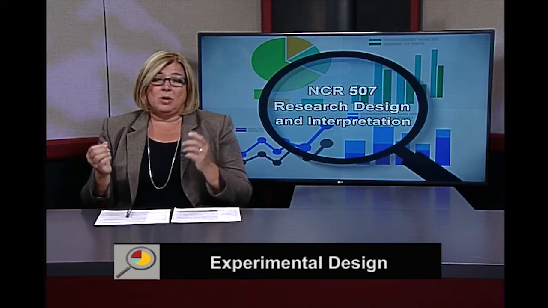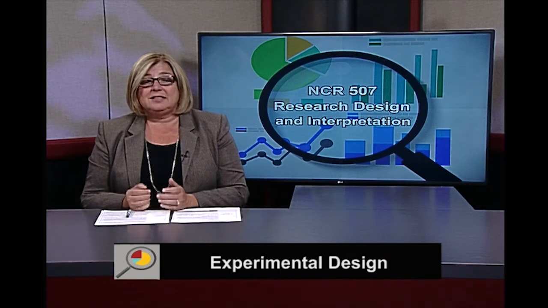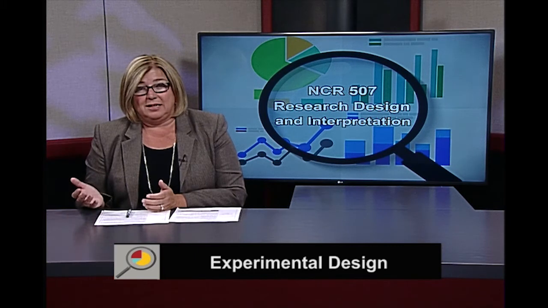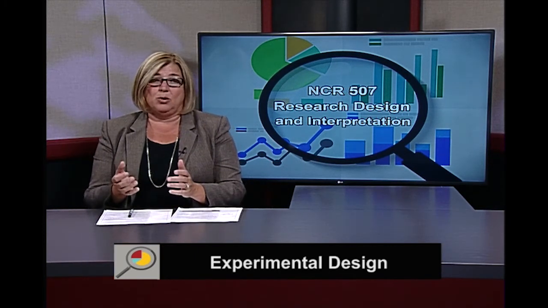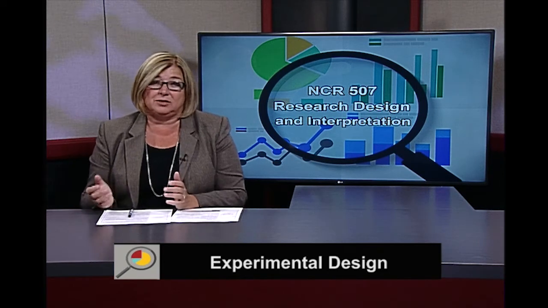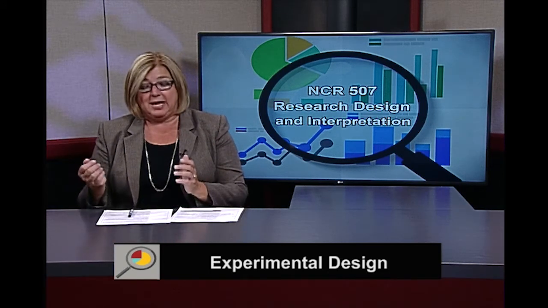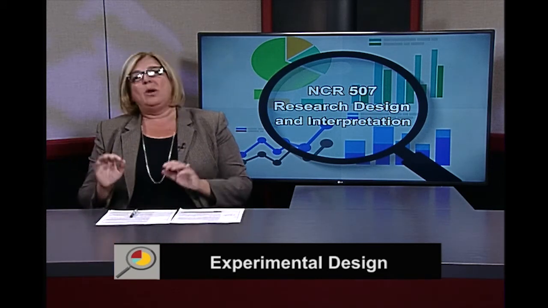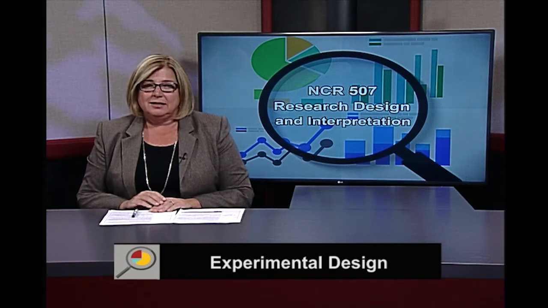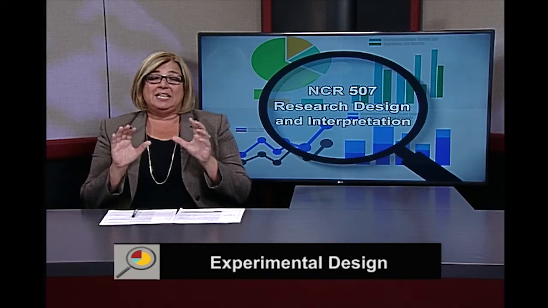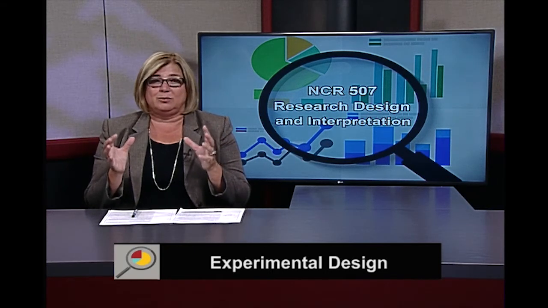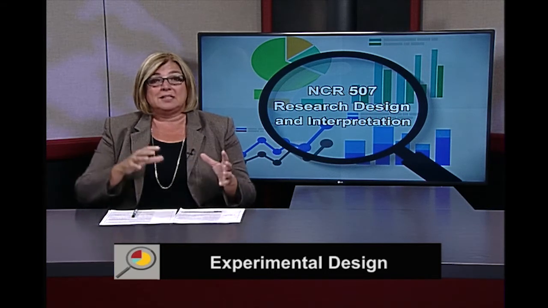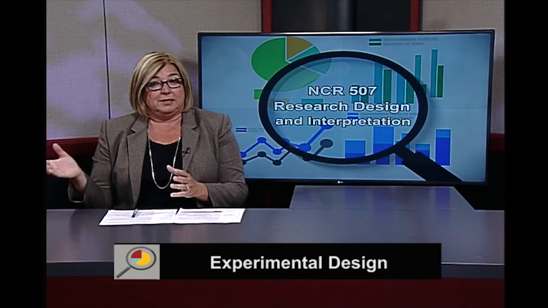But when we have a quasi-experimental design, it means that we didn't use random selection for participants. It means that we actually fixed who was in what group, or we didn't have the means to be able to make that randomization happen. Now, you might say, well, why does the random selection matter? When people have an equal chance of being selected in a research study, then we can do things like infer, a concept we talked about earlier.